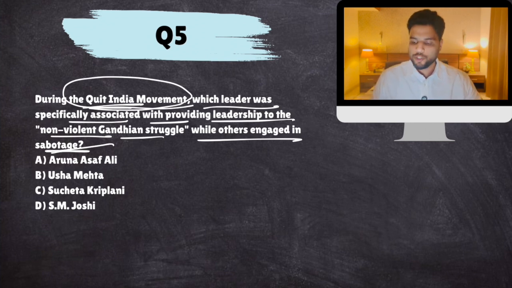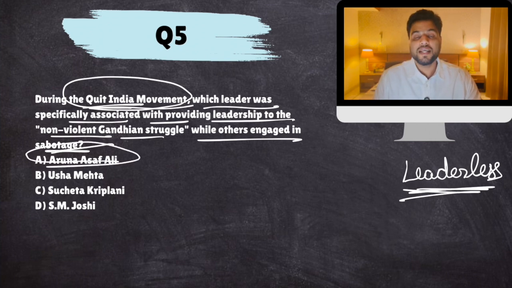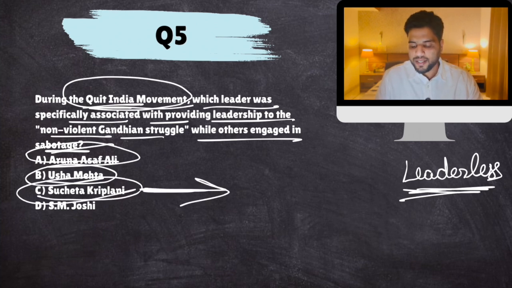So their idea was to make this movement leaderless. If it would be leaderless, then it would be easier for the British to control it. So most of the male leadership was put in jail. Okay, top leadership. That is why women leadership had to arise. Aruna Asif Ali carried on, provided leadership for the activities of sabotage, destroying government buildings, weaponry and all. Usha Mehta ran an underground radio. Sucheta Kriplani led the non-violent path. The other two did not.